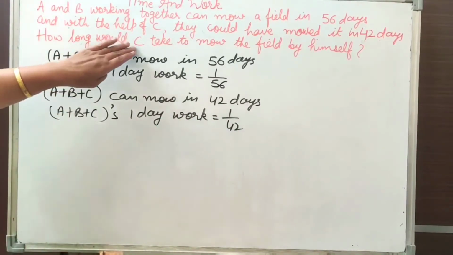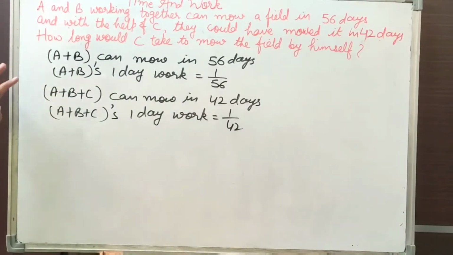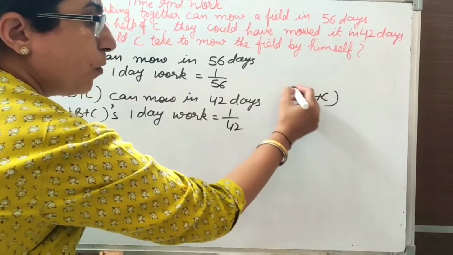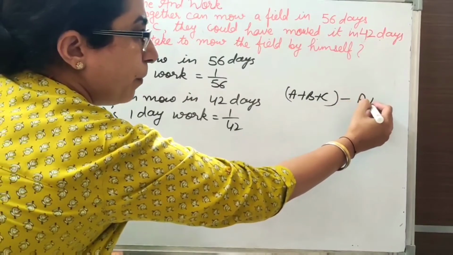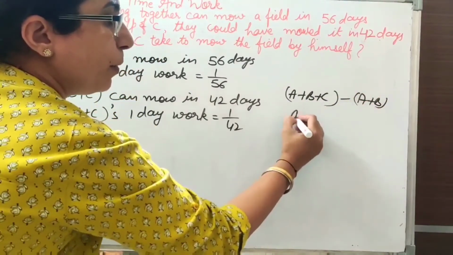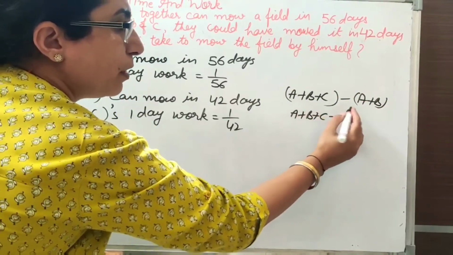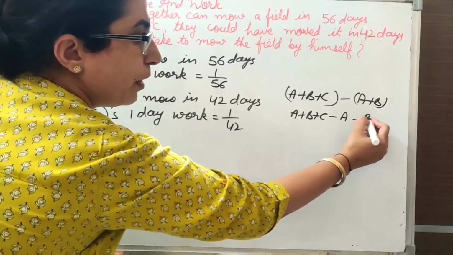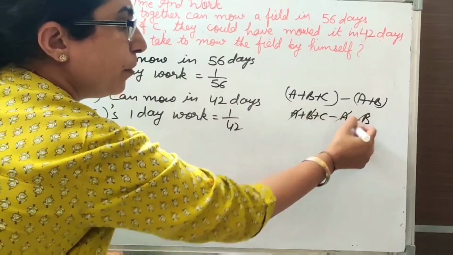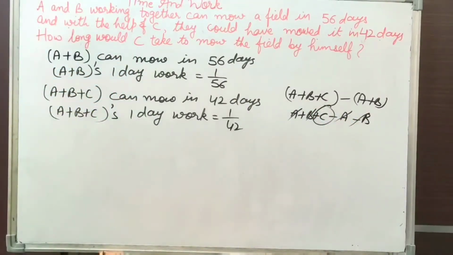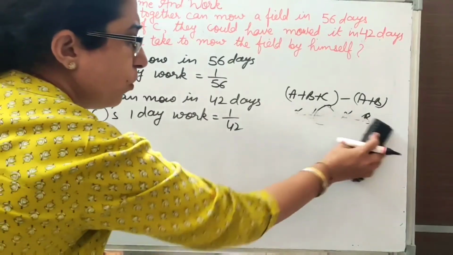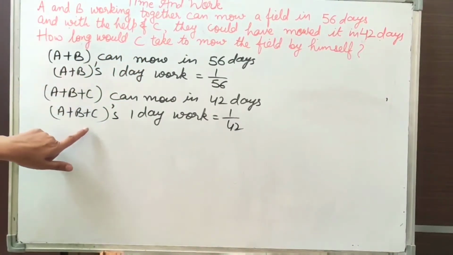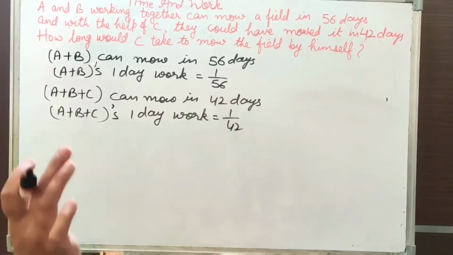Now we are required to find C. So according to these variables, students, if I subtract A plus B from A plus B plus C, it becomes A plus B plus C minus A minus B, because the sign will be changed. So A and A cancel, B and B cancel, we are left with C. Same here also, when we subtract A plus B's work from A plus B plus C's work, we will get C's work alone.